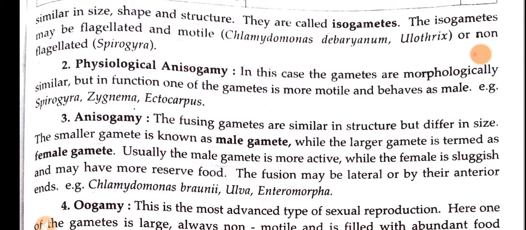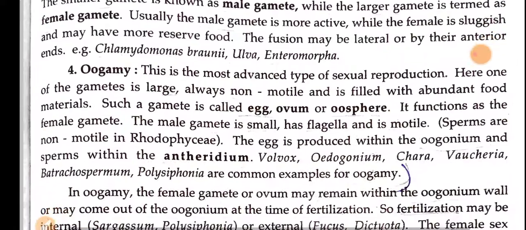And here the reserve food material is also present in the female gamete. The fusion may be lateral or by their anterior ends, and the best examples are Chlamydomonas braunii, Ulva, Enteromorpha.